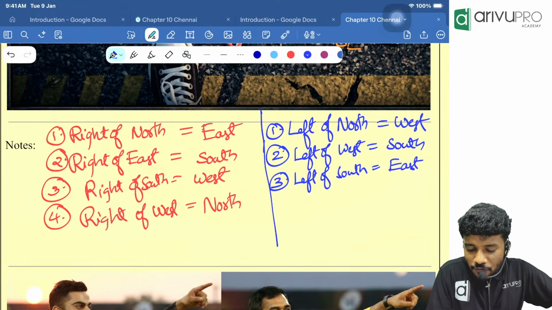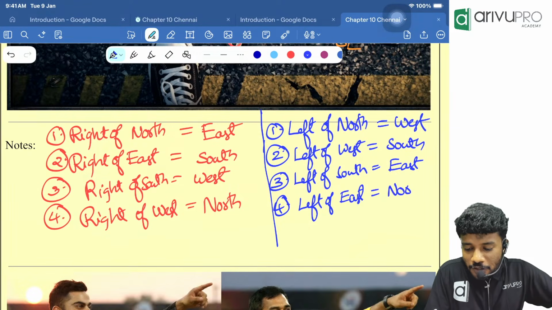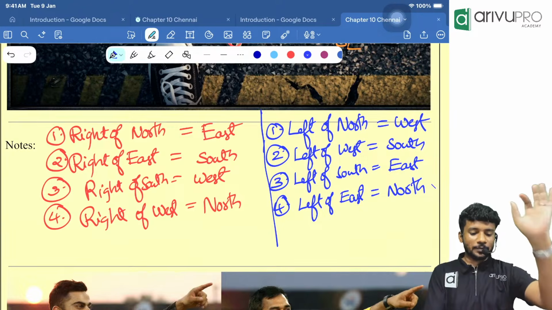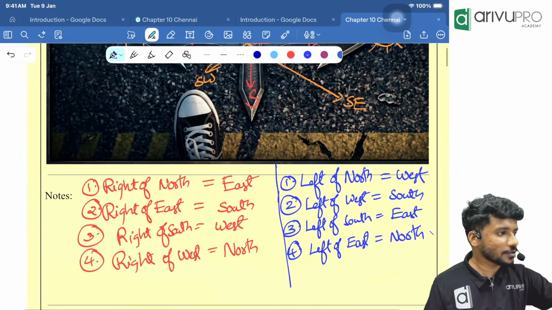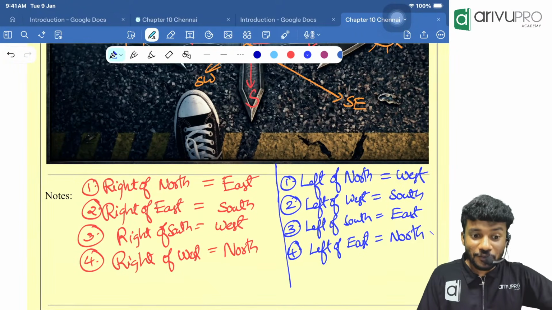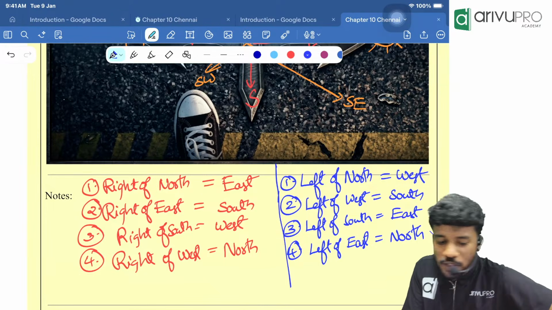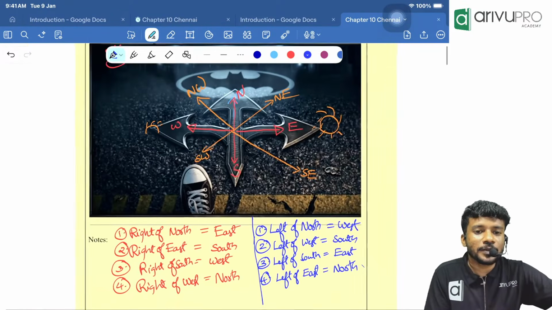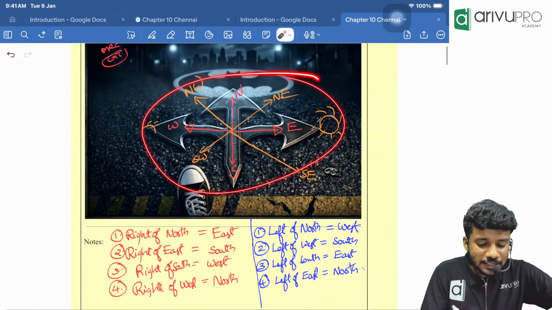And the final one, the fourth one: left of east is coming to be what, people? That is coming to be north. These are the basic things. If you are getting this basic, well and good, we will be able to solve the maximum number of questions. And if you ask me, with this itself, the chapter is over.